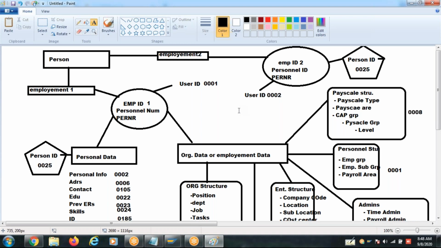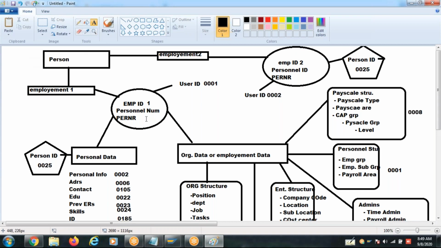Okay, there is another concept called global employment. If this person is playing one role in India, another role in another country, or if this person is working or active in two countries at a time, that's called global employment. So this person will also have a global ID which is common for all countries, along with the employee IDs, a globally identified unique number.